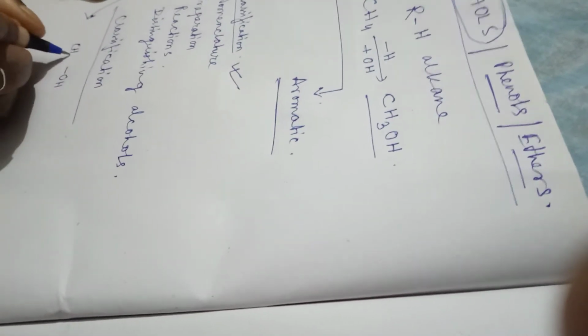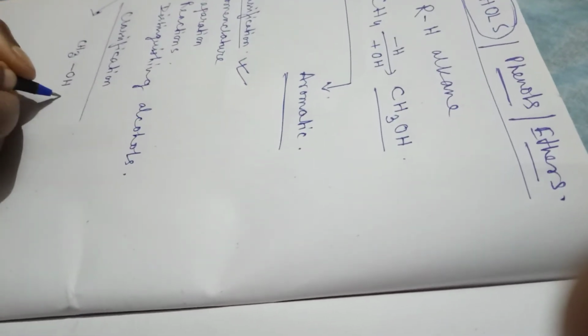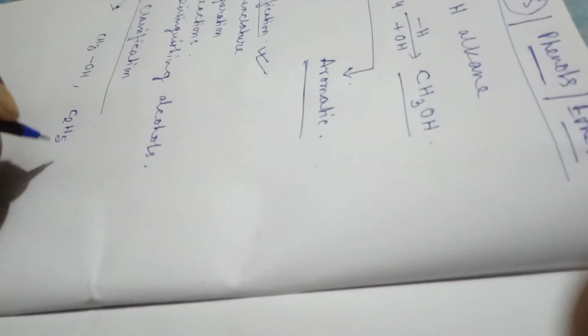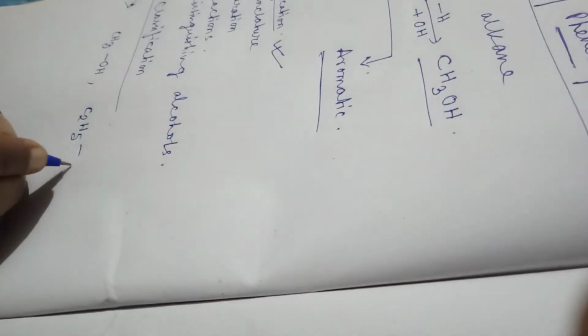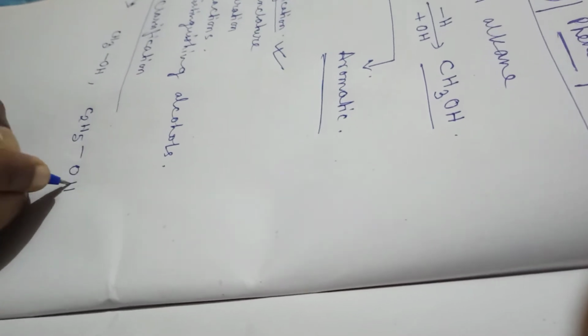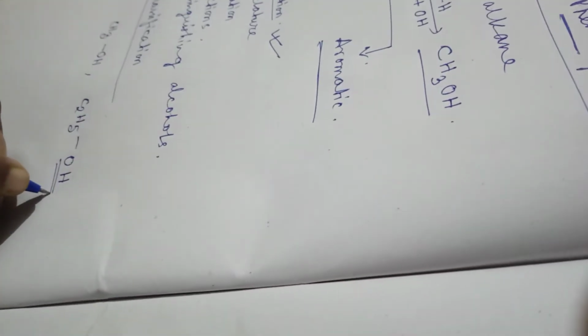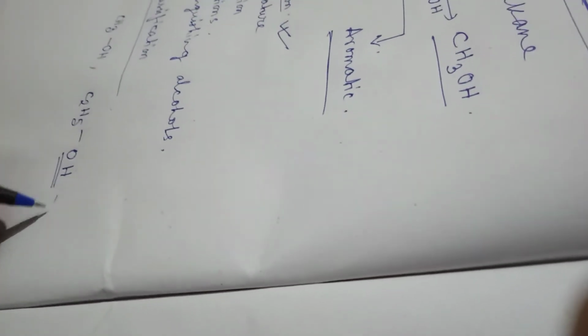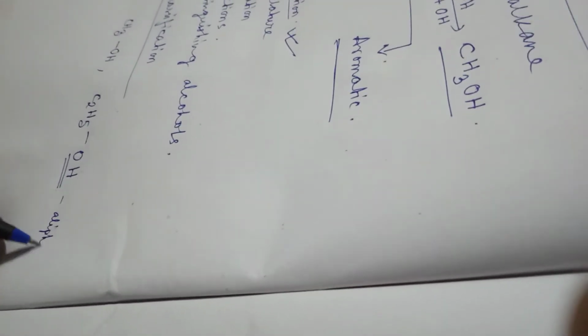Suppose it is CH3. Then another example we can take, if it is C2H5, it is also an aliphatic chain, and with this one OH functional group is attached. Then these are all examples of the aliphatic alcohols. These are aliphatic alcohols.